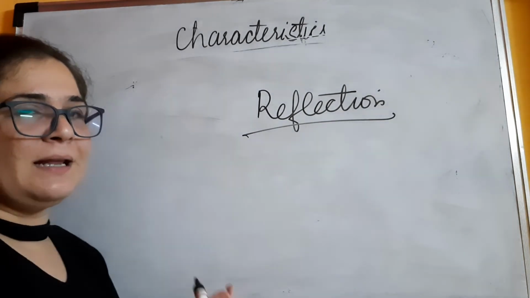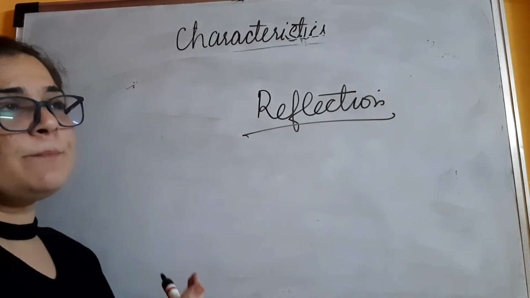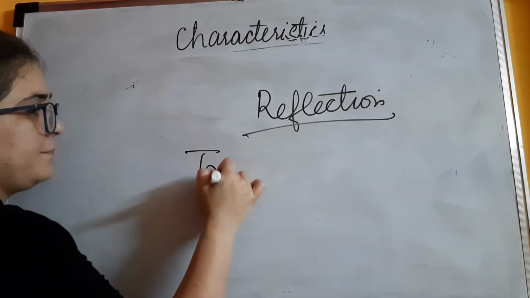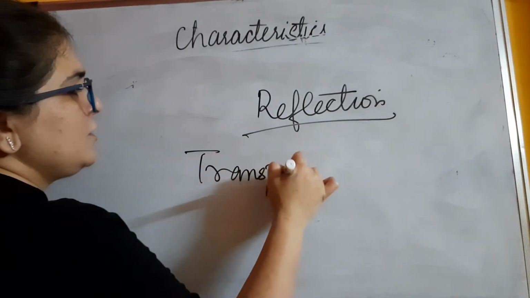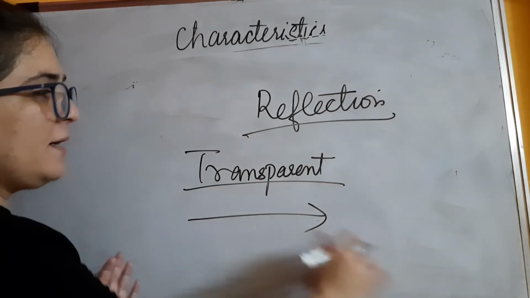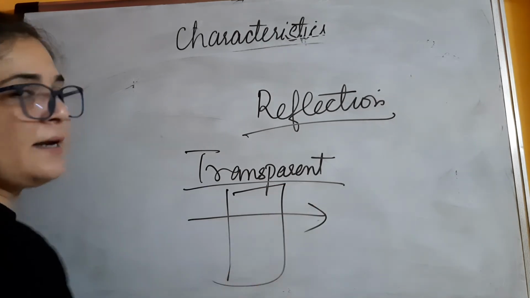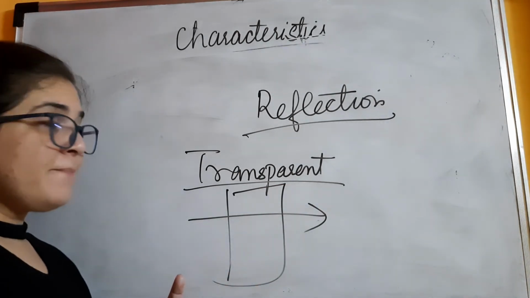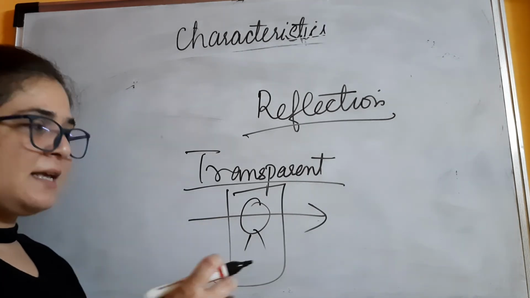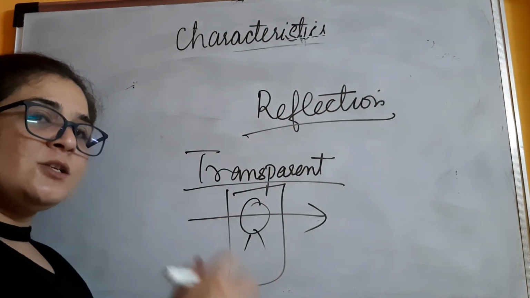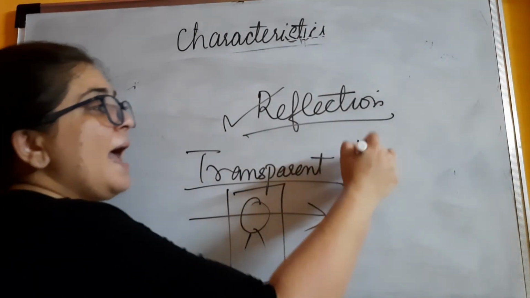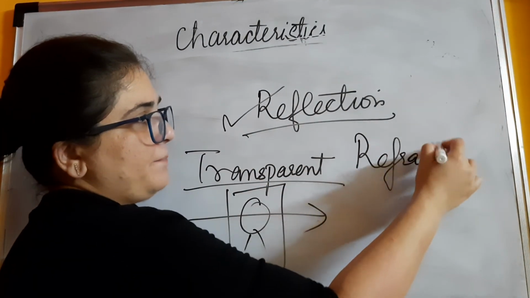The glass pane is a transparent medium, so light will pass through it. But you can also see your image to a certain extent in that glass. So here you are observing that reflection is happening and refraction is also happening.